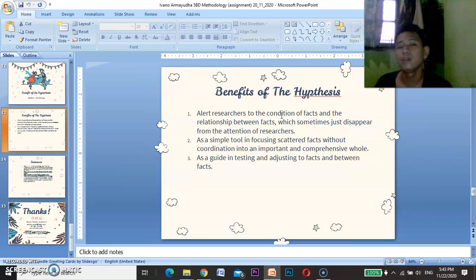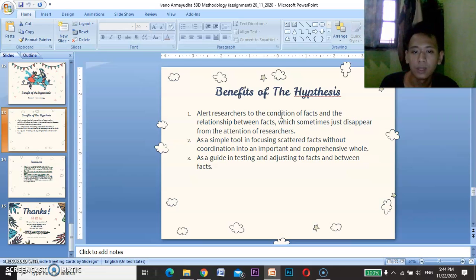There are three benefits. First, alert the researcher to the condition of facts and the relationships between facts, which sometimes just disappear from the researcher's attention.